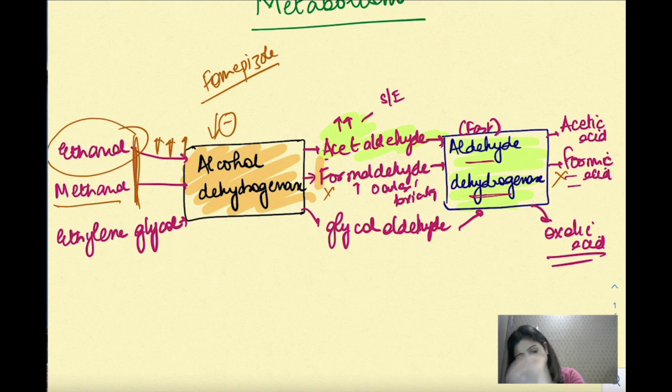And ethanol would be preferentially metabolized by alcohol dehydrogenase. So methanol metabolize ही नहीं होएगा, और methanol metabolize नहीं होगा तो formaldehyde will not be formed. It will not be formed, the toxicity will not occur.